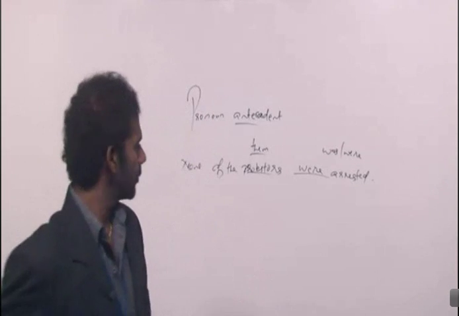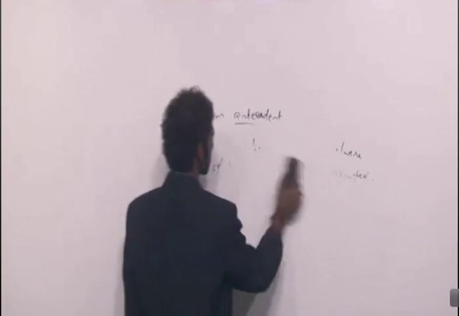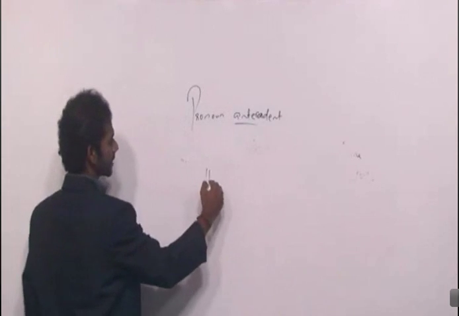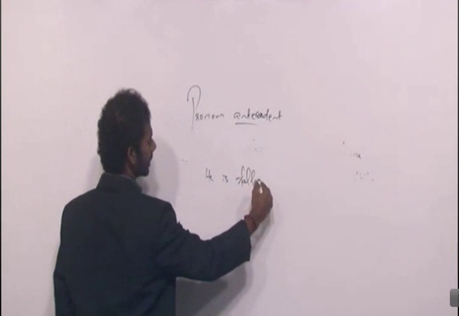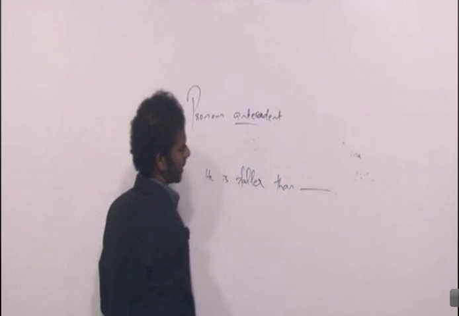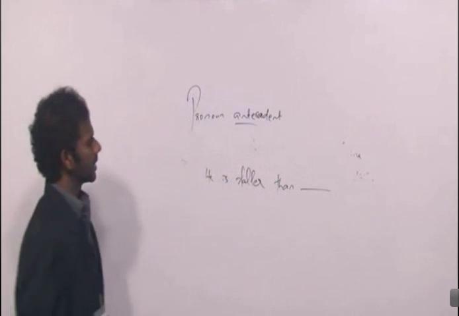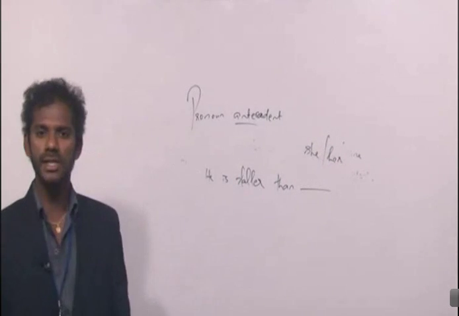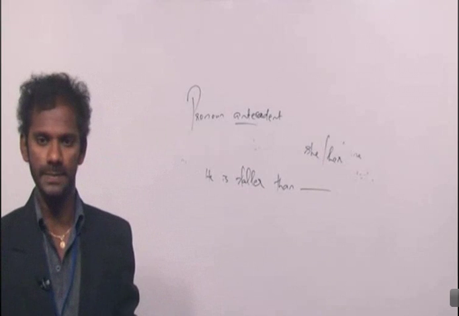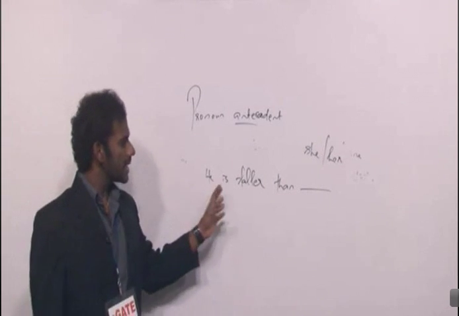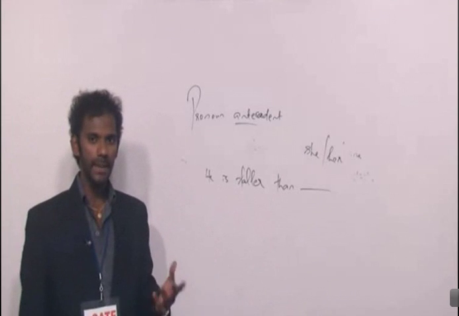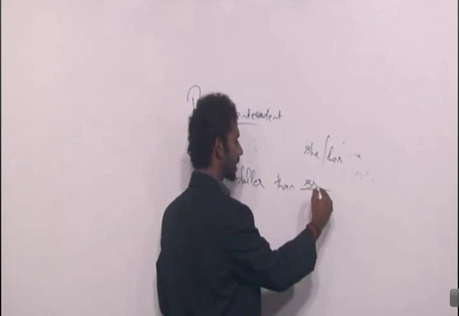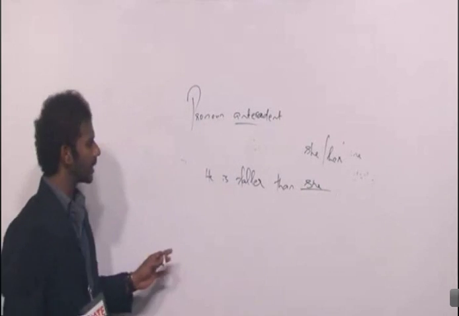Similarly, same as this, if I go for this particular statement, he is taller than dash. He is taller than dash. Options are she, her. He is taller than dash. Now what sounds correct may be incorrect in fact. Her sounds correct, but the answer must be he is taller than she. He is taller than she.